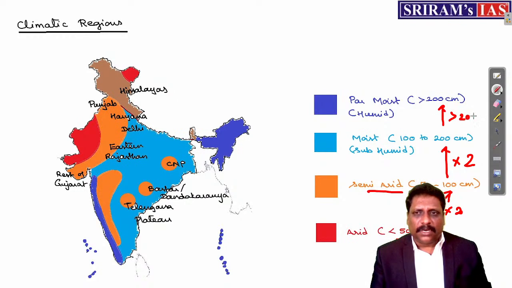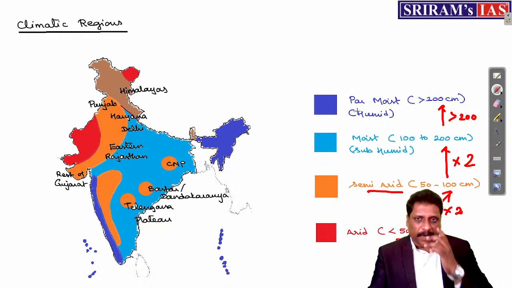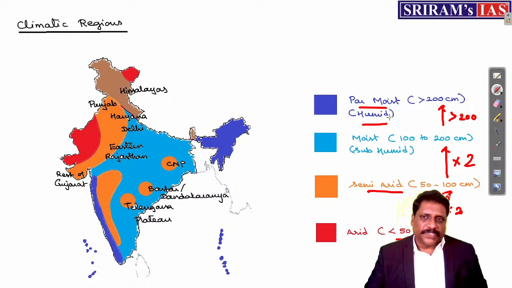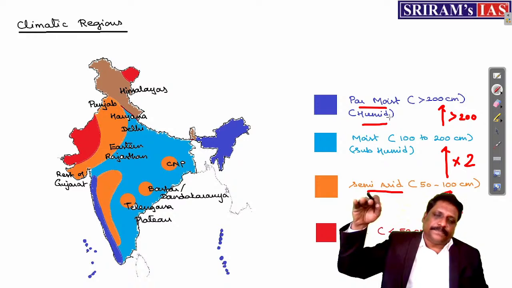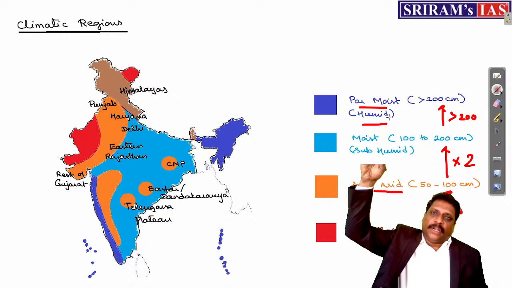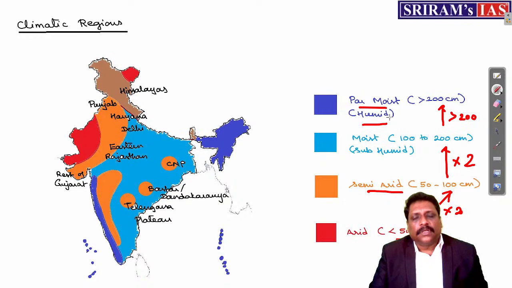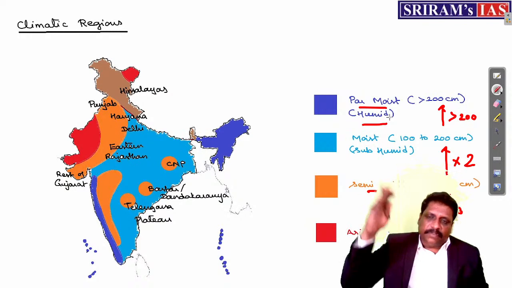More than 200, you call them as what? Par moist or humid. Okay. The simple way of understanding: up to 50, arid. Double that of 50, 100, semi-arid. Double that of 100, 200, moist. More than 200, par moist. Okay. In that way, very dry, dry, wet, and very wet.